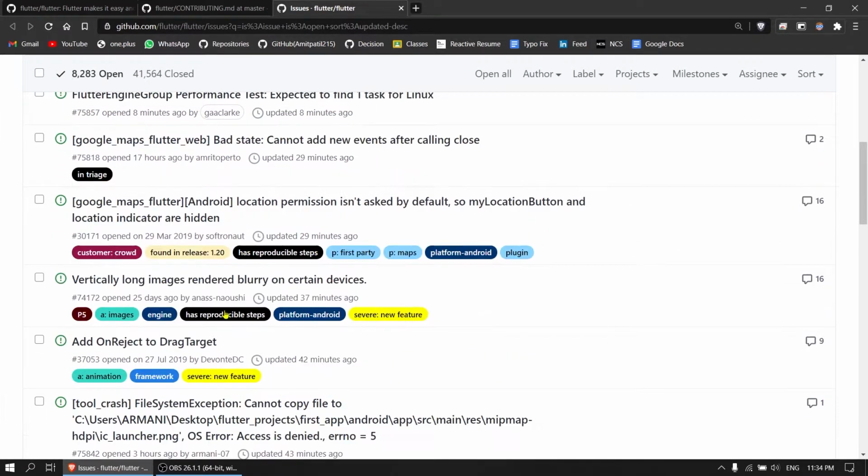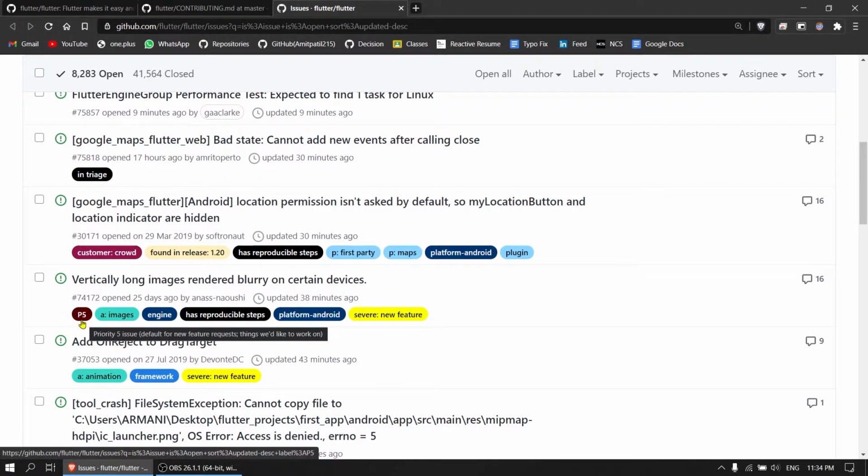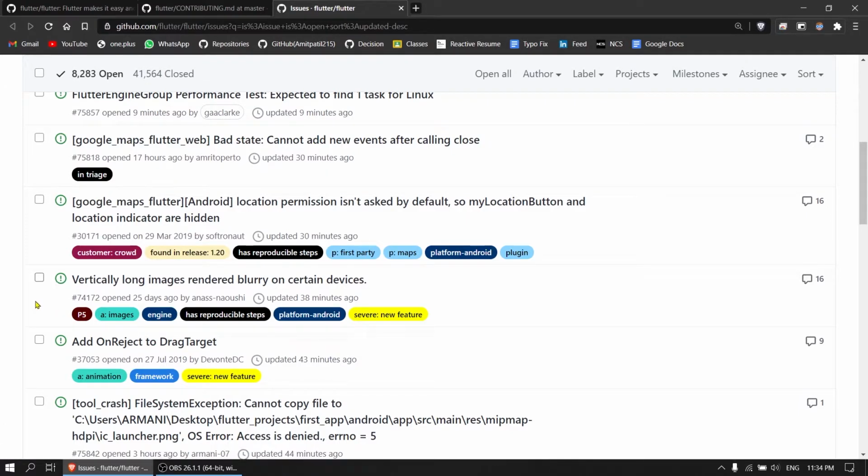In this we have the P5 label. This is a priority label, like P0, P1, P2: the zeroth priority is the highest, and as you go in descending order it loses priority. For P0, P1 and P2, the Flutter team is actively working to fix those issues, which might be affecting many users. And the engine label means this issue is to be worked on in the engine.